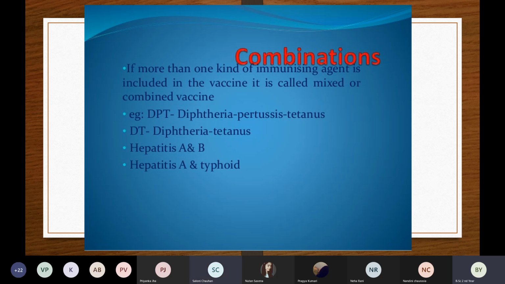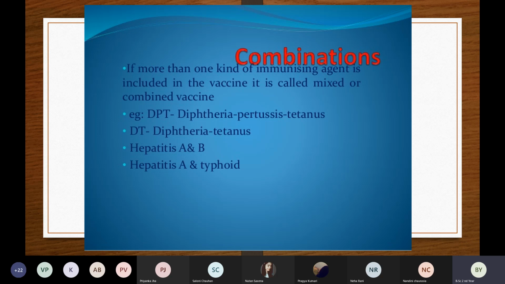So can anyone tell me, now that this coronavirus is still going on and we're going to the next phase, the third wave, what are the vaccines that India has produced? What are the two vaccines that are very important? Who can tell me?